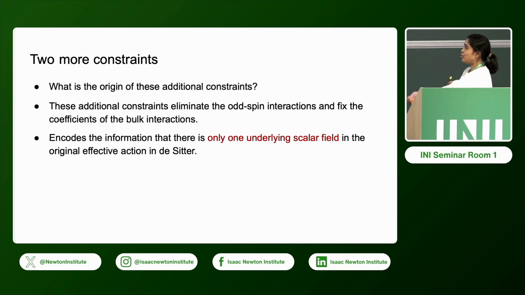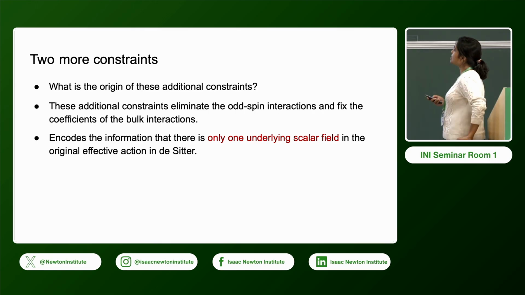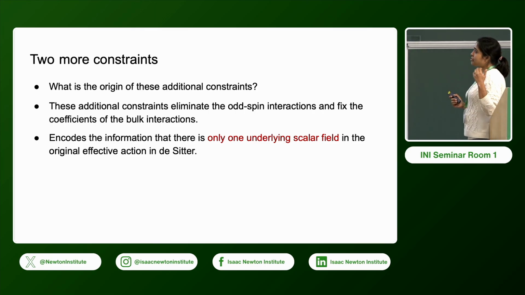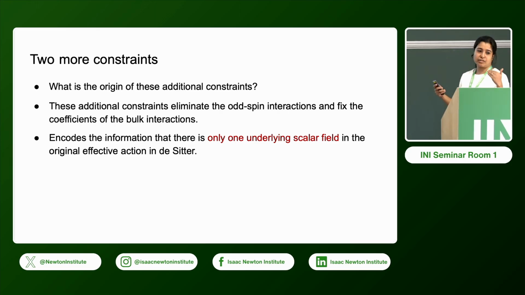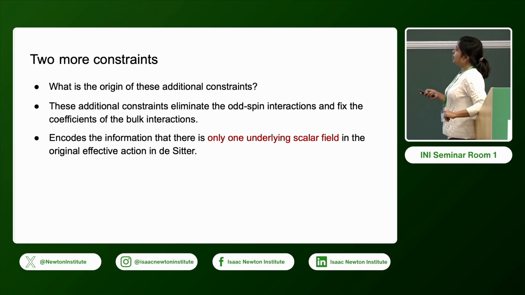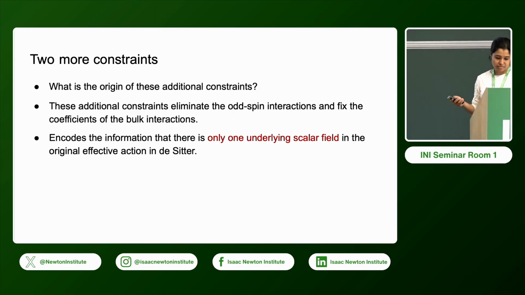So you may ask what is the origin of these additional constraints. What I can say at this moment is that these additional constraints eliminate odd spin interactions and fix the coefficients of the bulk interactions. It seems that these constraints encode the information that there was only one underlying scalar field in the original effective de Sitter action. So there cannot be odd spin solutions.